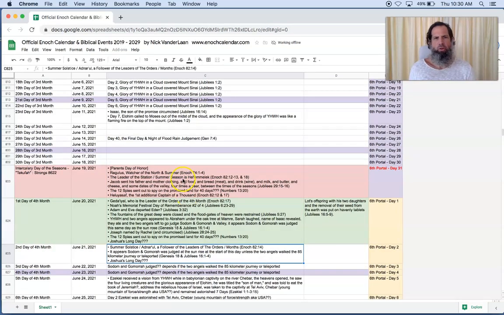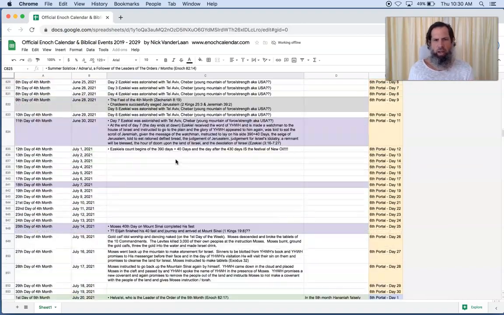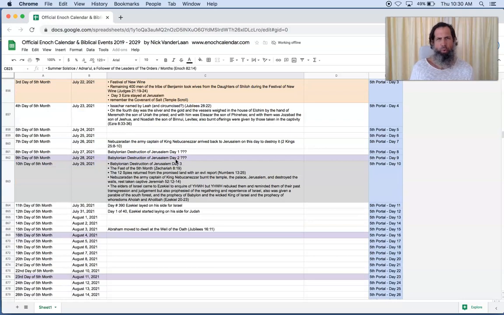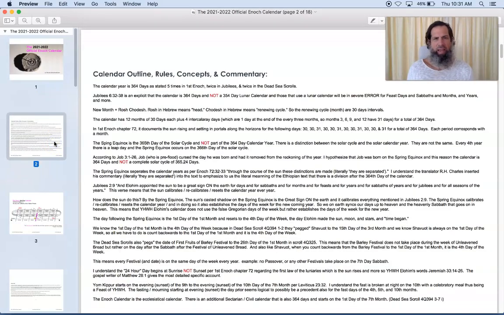So this biblical anniversary spreadsheet, again, has all of the anniversaries, and I hope that you were all super blessed by this PDF download of this calendar. And now here is the official Enoch calendar with the Gregorian equivalents on it. And in this packet of the calendar, I have the calendar outline, rules and concepts and commentary.